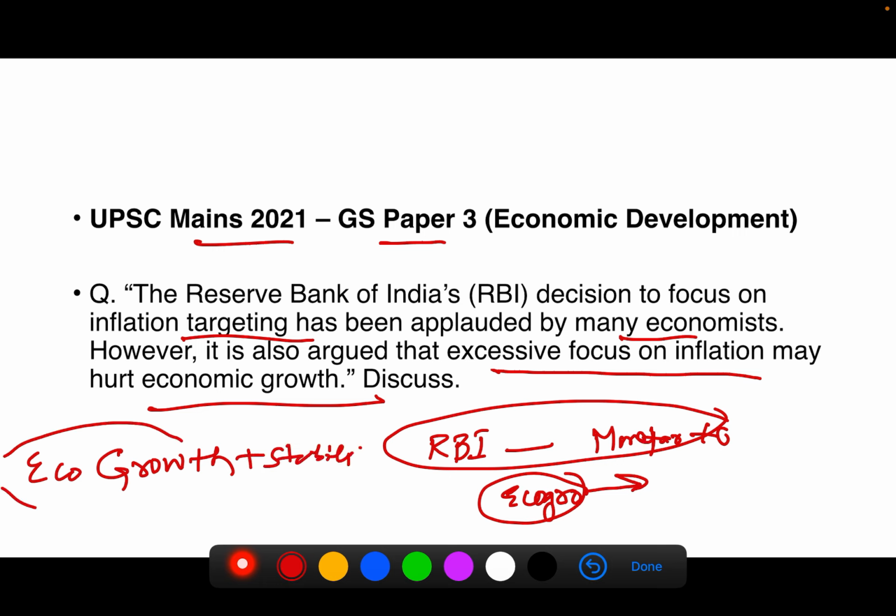Yes, we can write a 250-word answer for this question very easily.